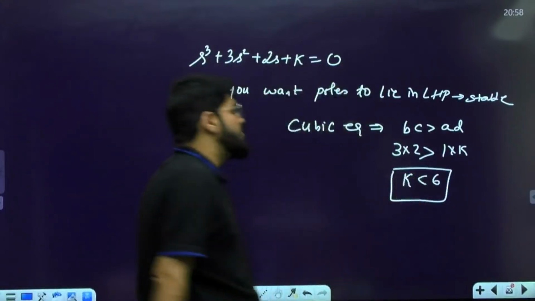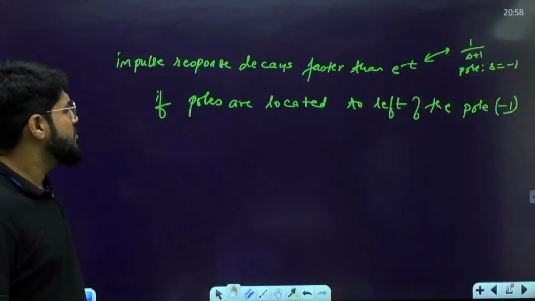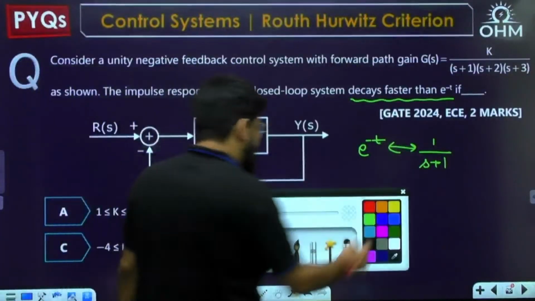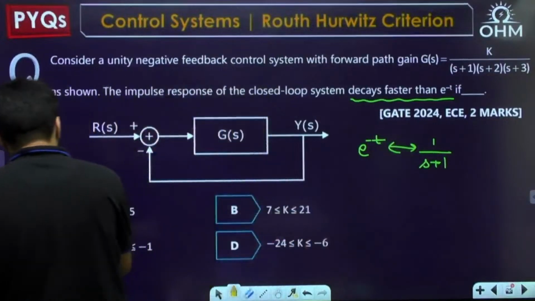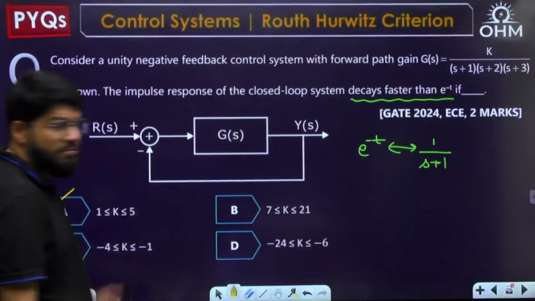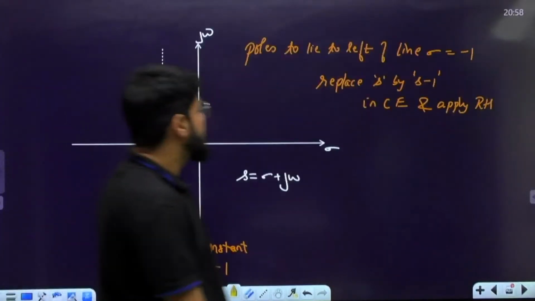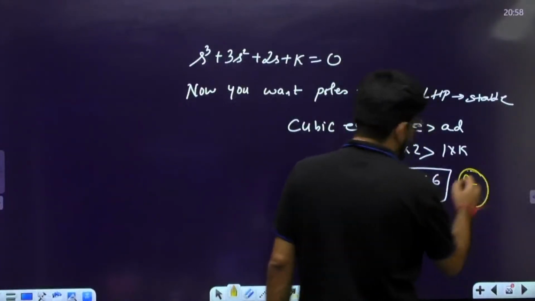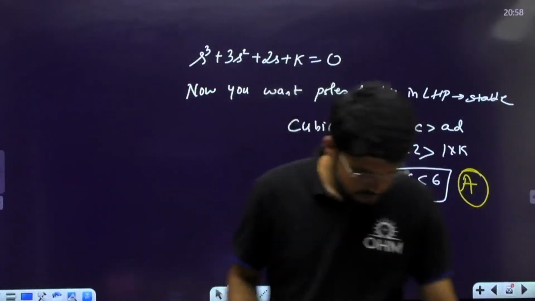The question is, what is the value of k for the given question? So k should be less than 6. So option number A. There are different varieties given, but for k less than 6, option number A is completely fitting to satisfy k less than 6.